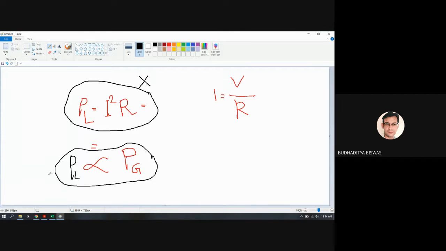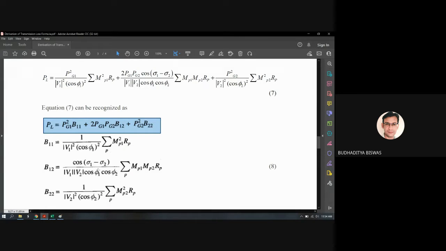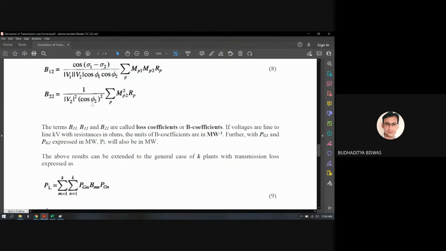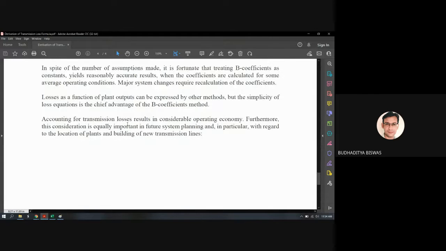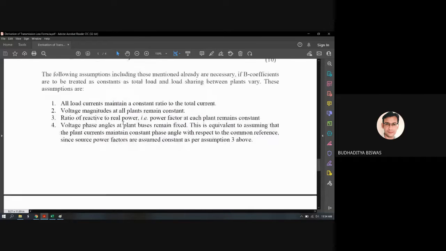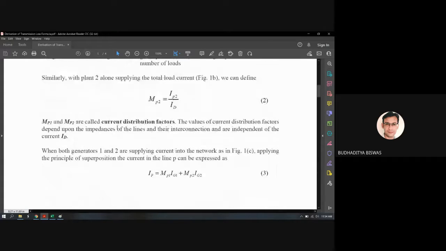That's why the same problem is there, and we need to find what is called the loss coefficient. So the loss coefficient is nothing but the coefficient which relates the transmission loss with the generation. So this is the loss coefficient. One numerical is also there, which I will cover in the class.